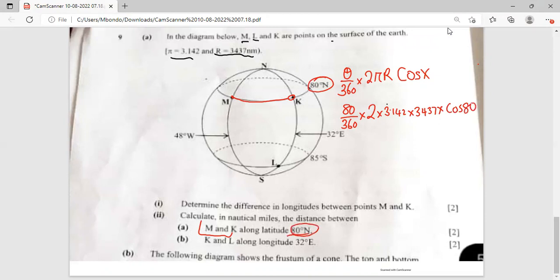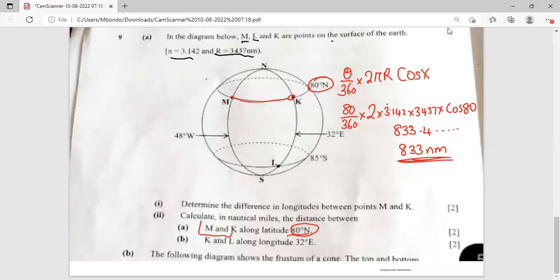When you punch this on your calculator, it will give you 833.4, and it goes on like that. So you can write 833 nautical miles. This can be your answer.